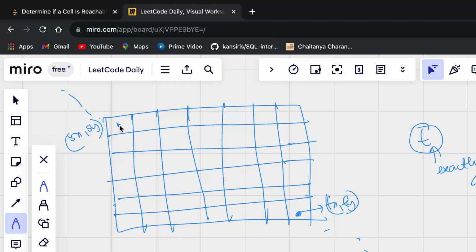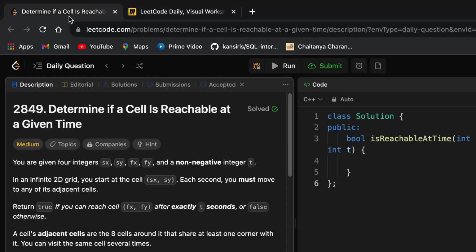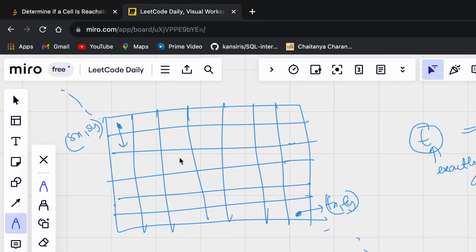All right, so now let us go ahead and try to reach here. Let's say t given to us is 10. Let's say I move like this. So this is 1 second. Each move takes 1 second. Each second you must move to any of the adjacent cells. If I'm standing here, adjacent cells include this one, this one, this one, this one, and along with that, all the diagonal cells. So all 8 directions are considered adjacent cells.